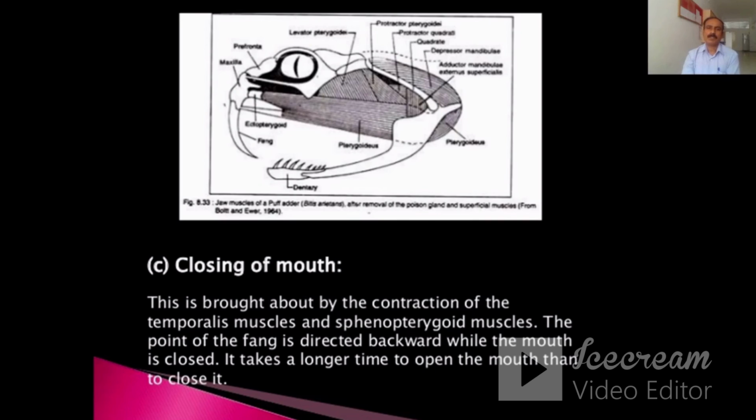Then the next step is closing the mouth. This is brought about by the contraction of temporalis muscles and spinopterygoid muscles. The point of the fang is directed backward while the mouth is closed. It takes a longer time to open the mouth than to close it.